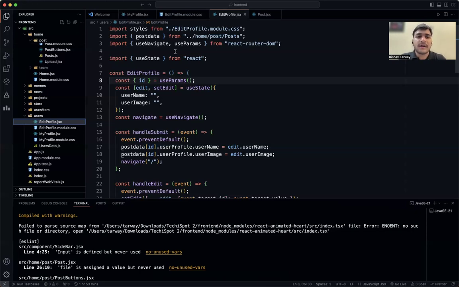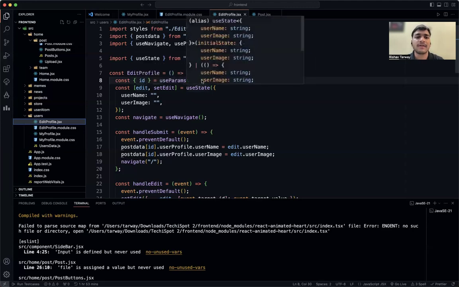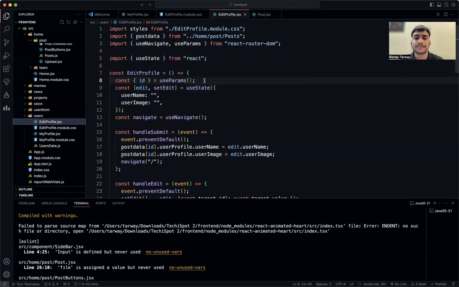Then we have created an edit profile, a const editProfile function where an arrow function is being implemented. So whatever the current user ID is, which is coming from the index.map of post data, we have implemented the function with that particular ID having the useParams. So useParams is matching with the currently used URL for that particular person, and we are editing that.